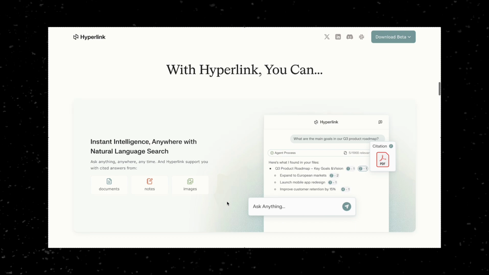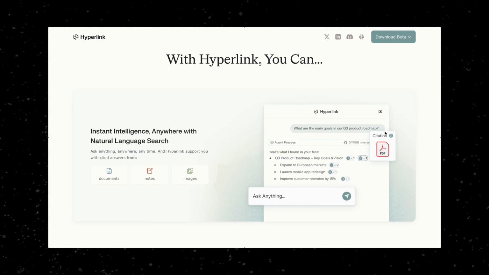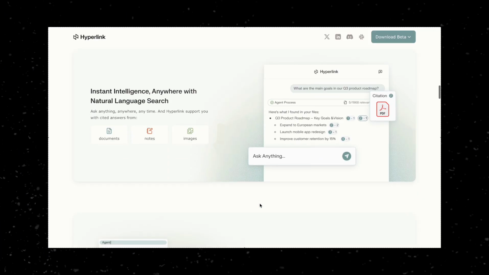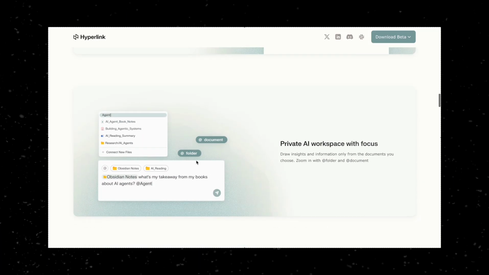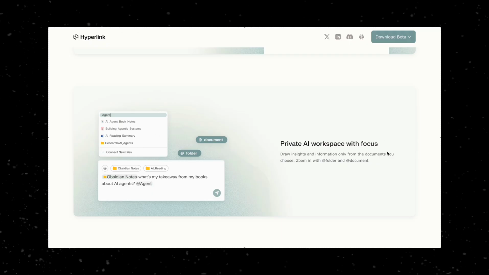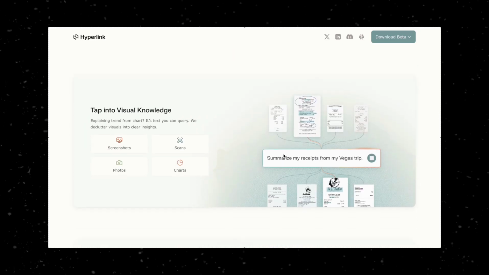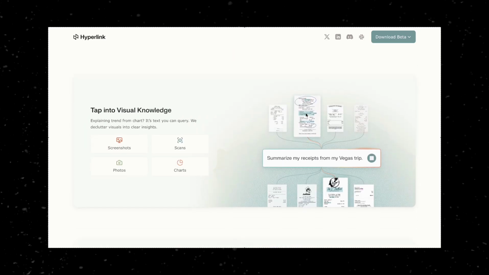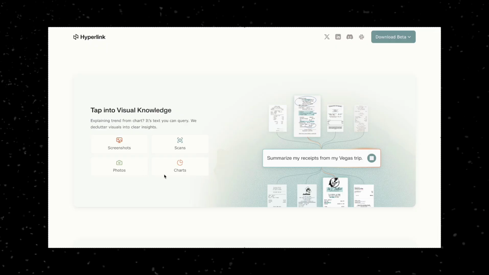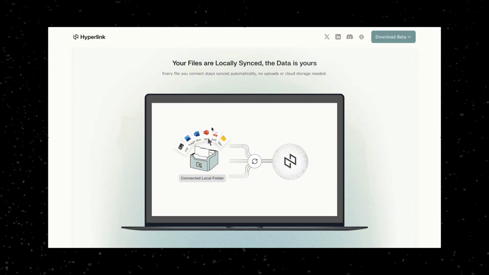So what can you actually do with Hyperlink? First, you can connect it to all your existing platforms and search for answers across everything. Second, you can create a personal, private AI workspace where you focus your questions on specific files or folders using the @mention feature. And third, you can summarize visual assets, charts, screenshots, scans, and tap into visual knowledge that other tools miss. What you can do isn't limited by cloud restrictions. Everything runs fully local and the data stays yours.